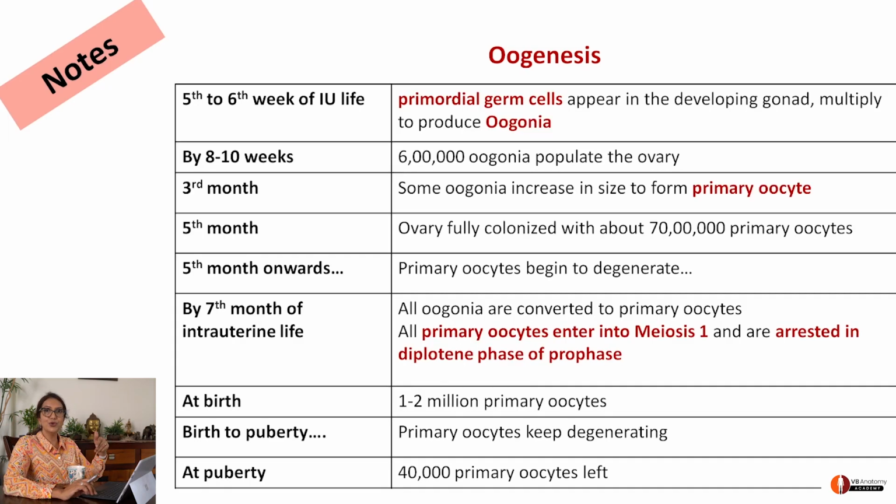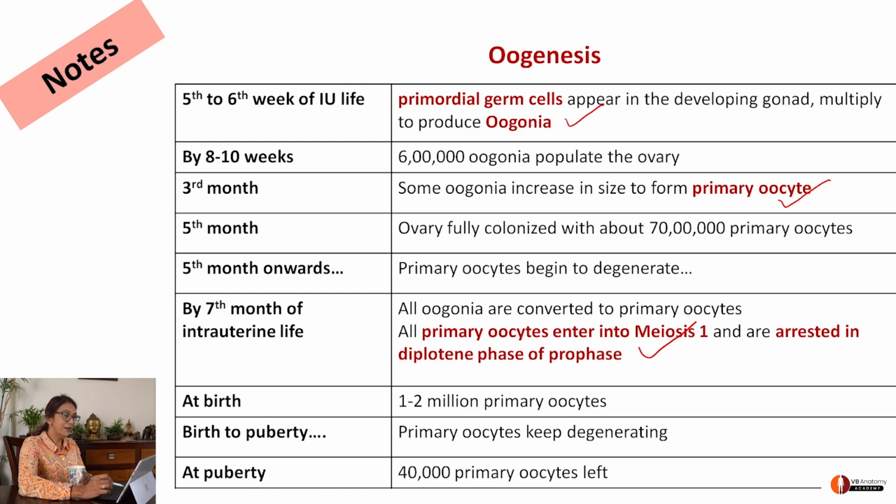So this is a table you should learn now. At 5 to 6 weeks of intrauterine life, primordial germ cells appear which get converted into oogonia. Oogonia multiply. By third month, oogonia form primary oocyte. Has gametogenesis started yet? No. All this is mitosis. But at 7th month of intrauterine life, primary oocytes enter meiosis 1 and are arrested in diplotene phase of prophase. Now, here begins your oogenesis. But they are arrested. So, oogenesis has started and then has been put on pause mode.